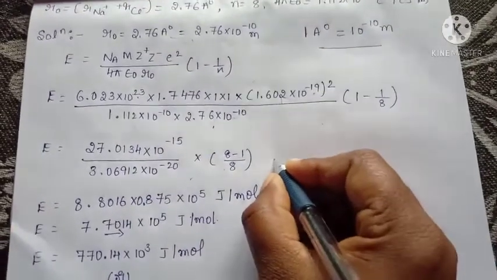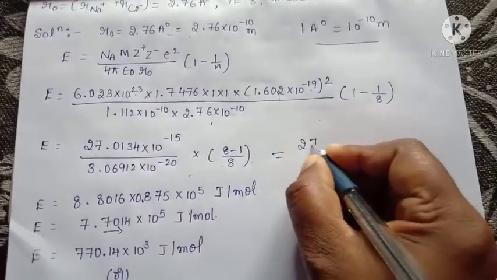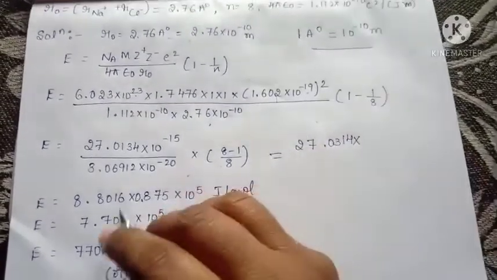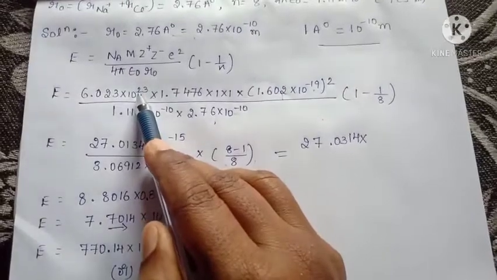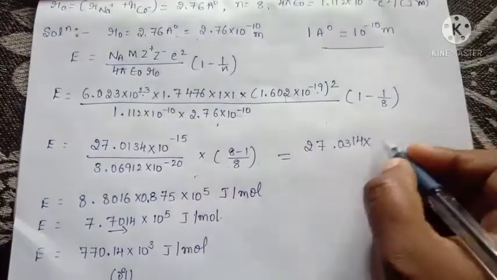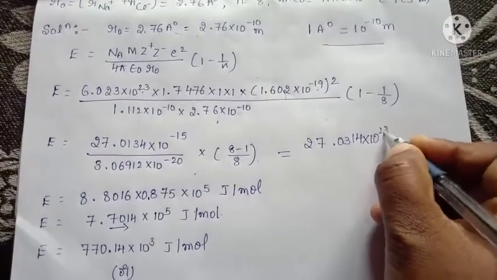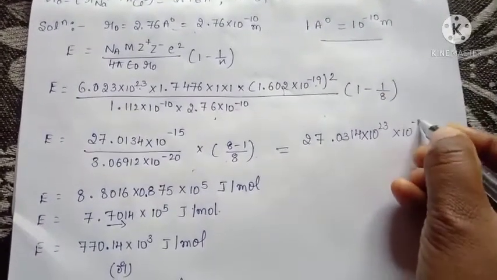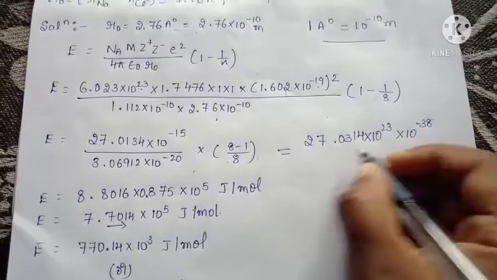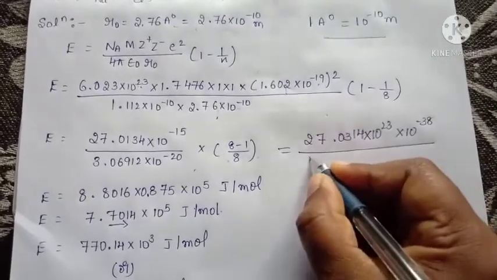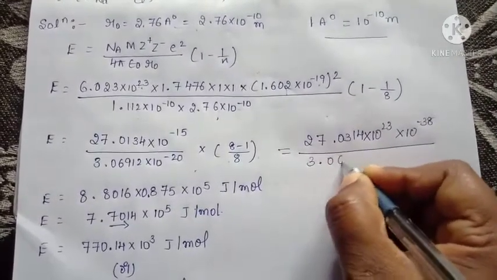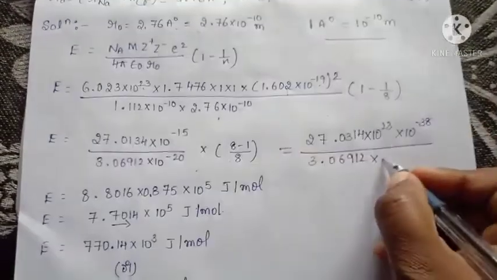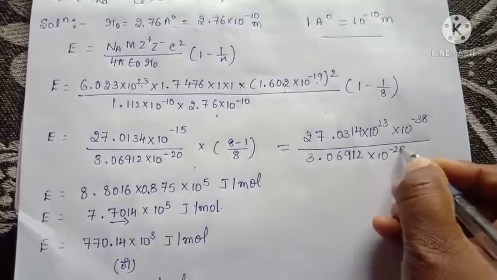For example, see here 27.0314. We have to multiply and add the powers also. Here there is 10 to the power of 23 into 19 twos are 10 to the power of minus 38, divided by 3.06912 into 10 to the power of minus 20.